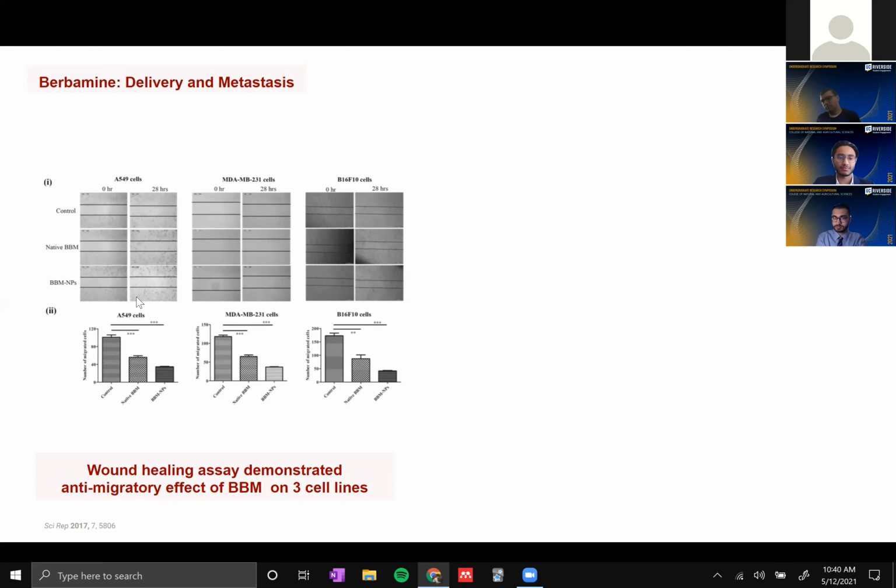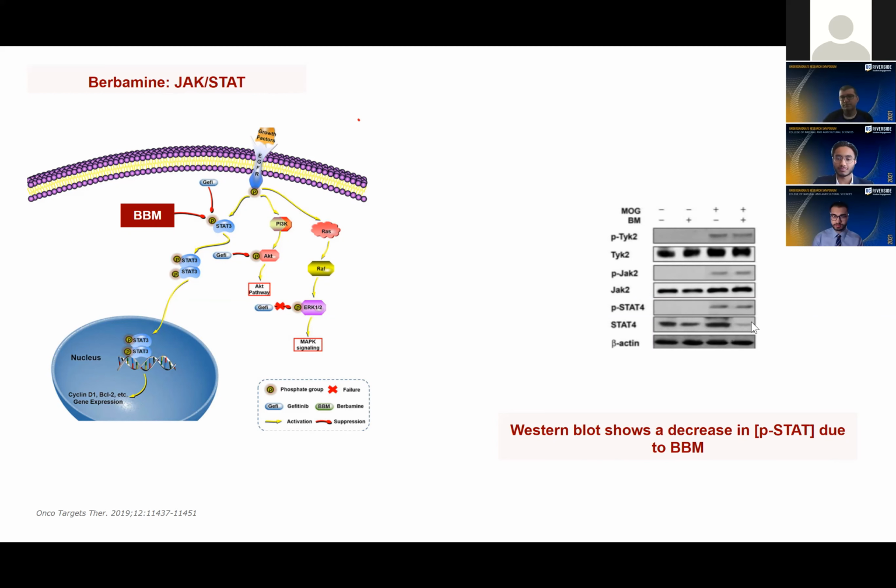And that's shown by this Western blot on the right. As you can see, BM for berberine, as you add berberine, you decrease the amount of phosphorylated STAT, which leads to less expression of cell survival and cell proliferation proteins.